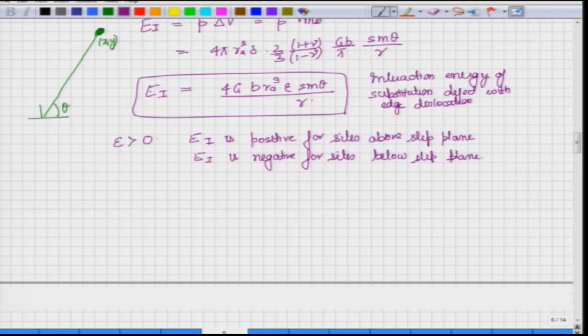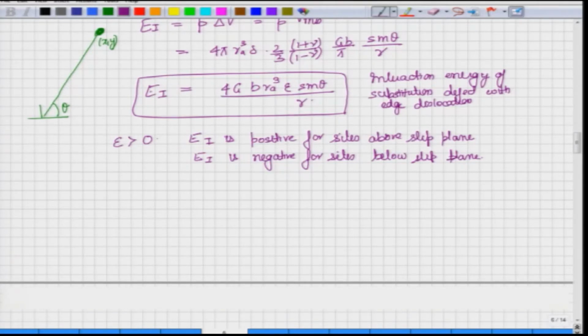So, when is epsilon greater than 0? It means you have a larger substitutional atom, and when that is the case, EI is positive for sites above the slip plane, meaning there is no bonding. When EI is negative, it means there is bonding. So, the larger atoms like to bond on the lower side of the slip plane. So, they will like to go somewhere below the slip plane. Now, let us look at the other scenario when the substitutional atom is smaller in size.